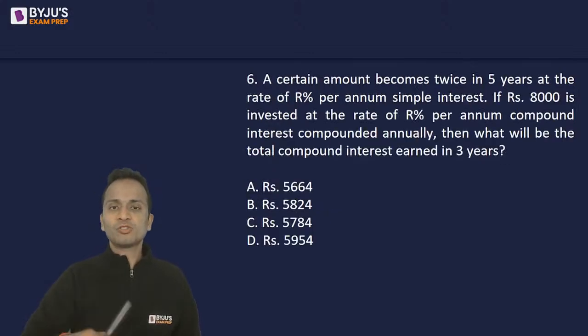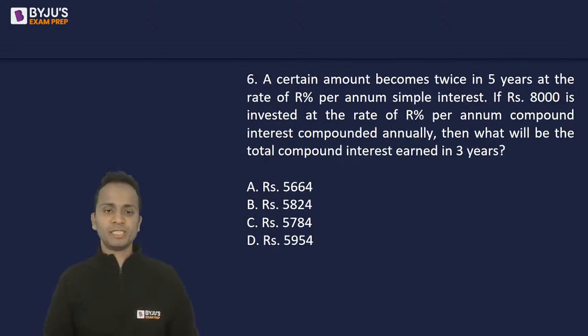Okay, let's quickly move on to our next question, question number 6. Question number 6, a question of simple interest and compound interest. A certain amount becomes twice in 5 years at a rate of R% per annum simple interest. Okay.